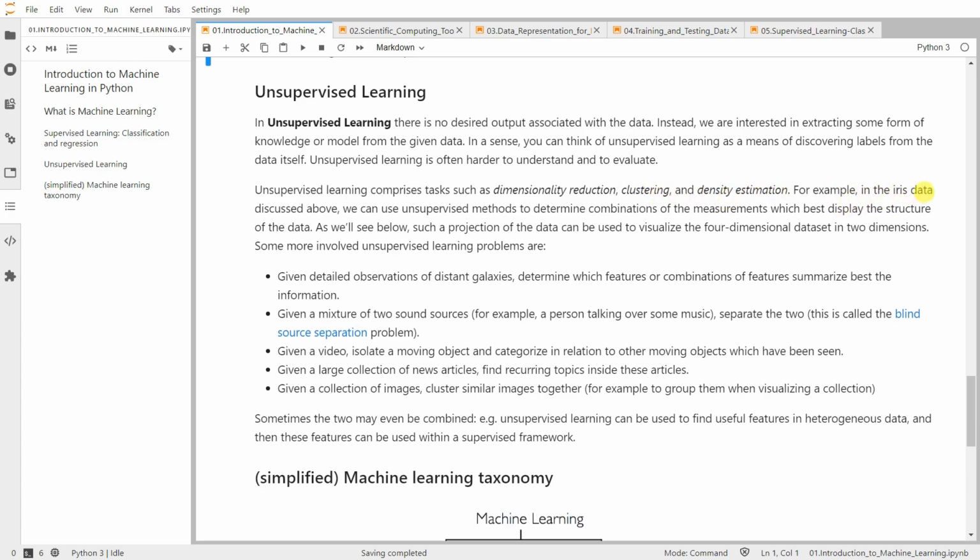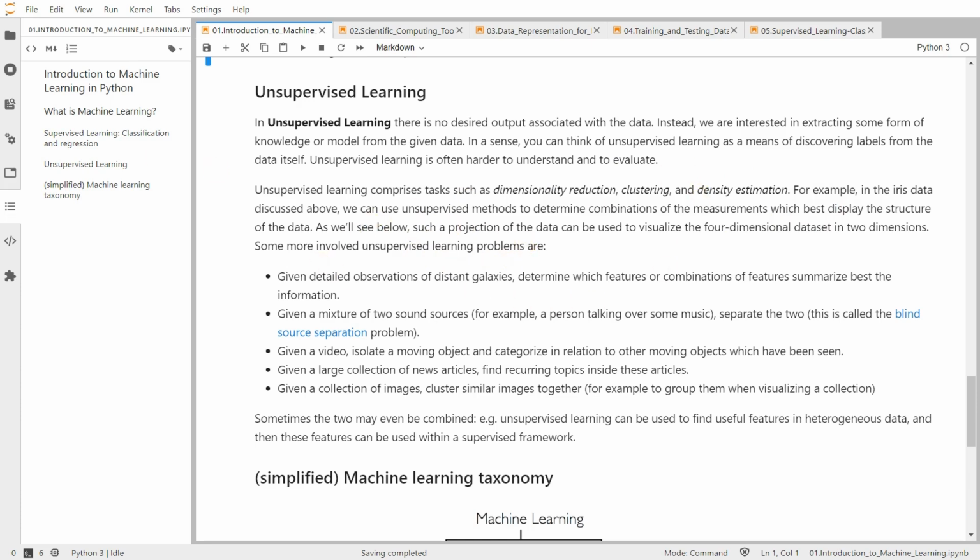So in the case of the iris data, discussed above, we can use an unsupervised method to determine a combination of measurements, a combination of features, which best display the structure of the data. As we will see later, such a projection of the data can be used to visualize the four-dimensional data in 2 dimensions.